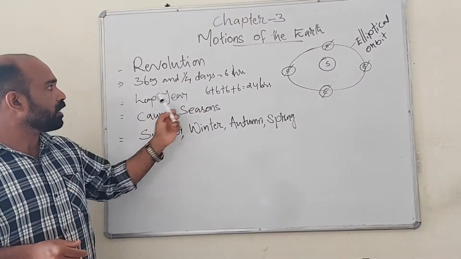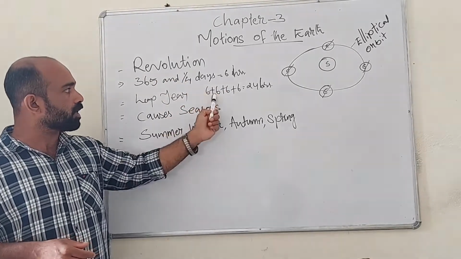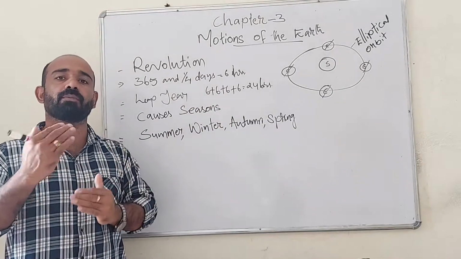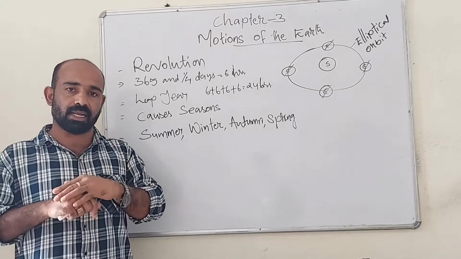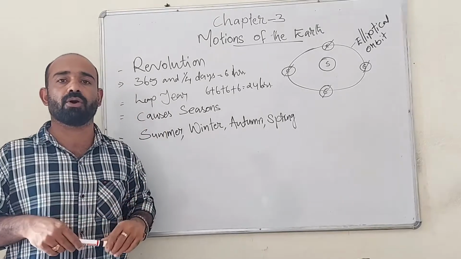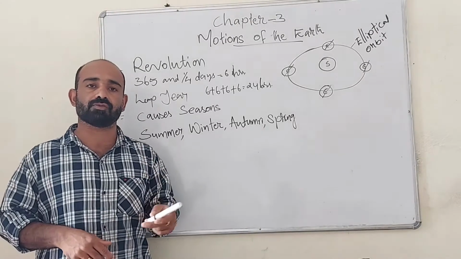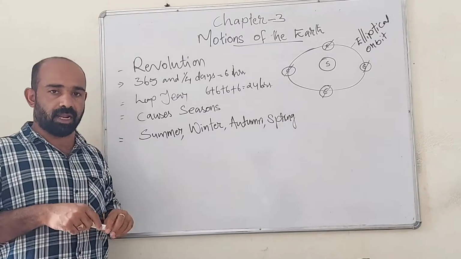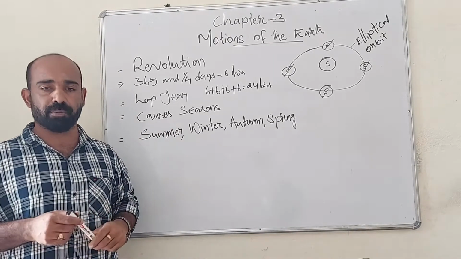So when 4 years come continuously, 6 plus 6 plus 6 plus 6, 24 hours will be there. That means one more day will be added. Every 4th year there will be 366 days, and that 4th year is called leap year. The extra added day will be included in the month of February.